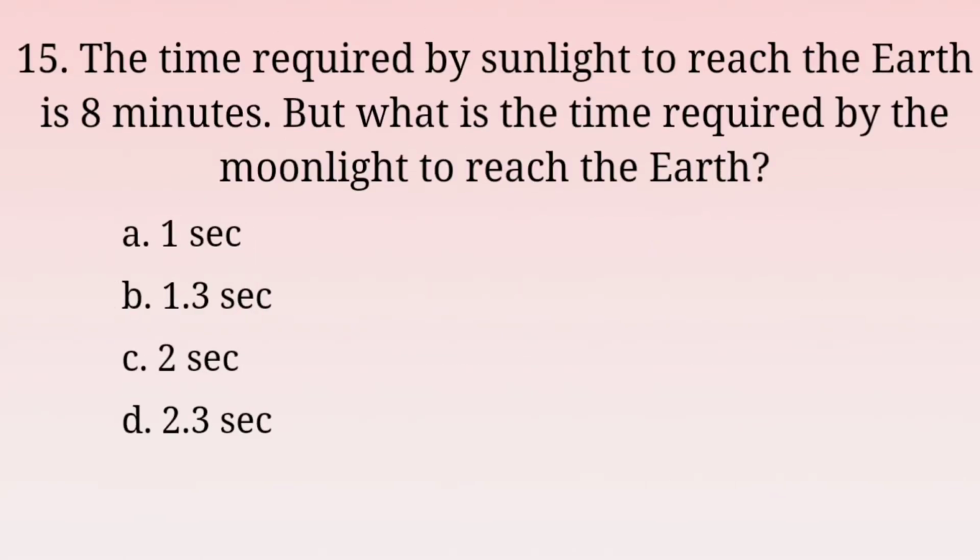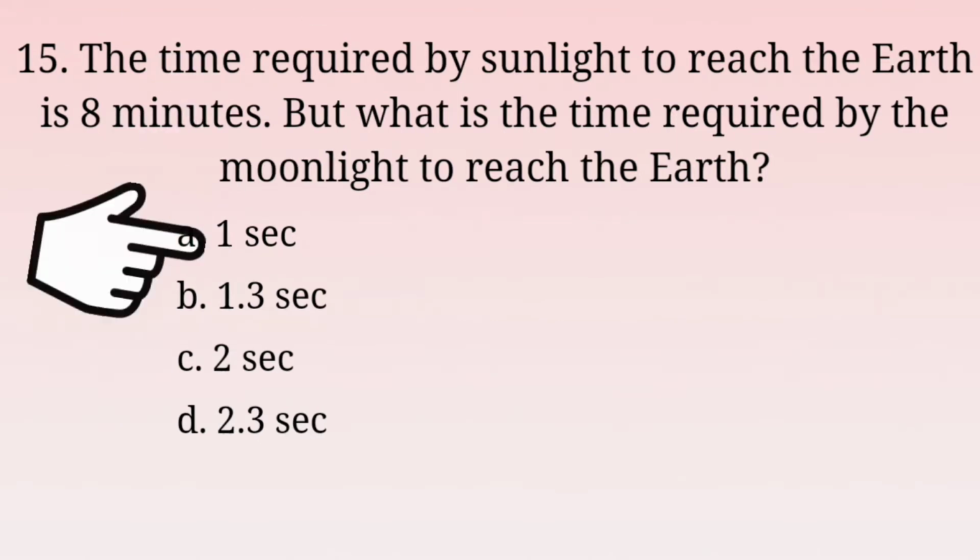The time required by sunlight to reach the earth is 8 minutes. But what is the time required by the moonlight to reach the earth? Options A. 1 second, B. 1.3 seconds, C. 2 seconds and D. 2.3 seconds. So what is the answer for this question? The time required by moonlight to reach the earth is option B.